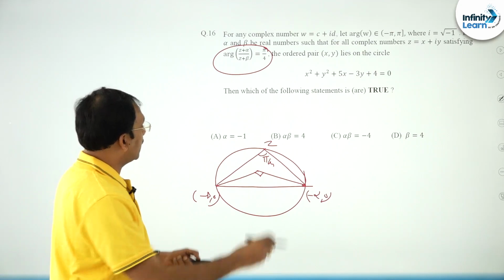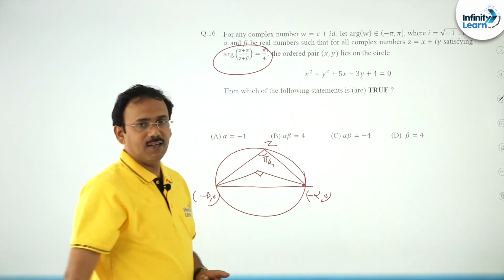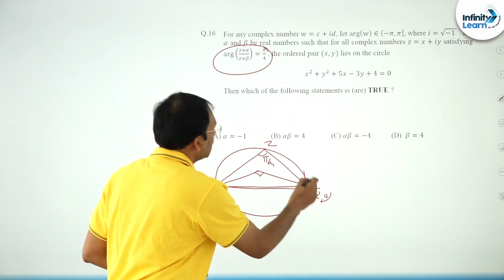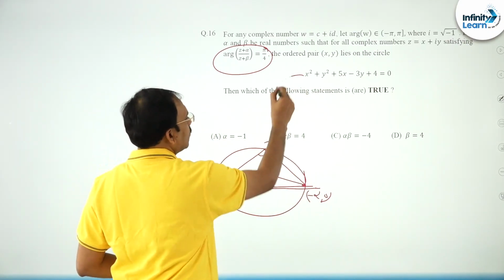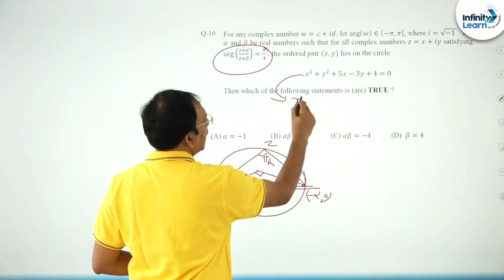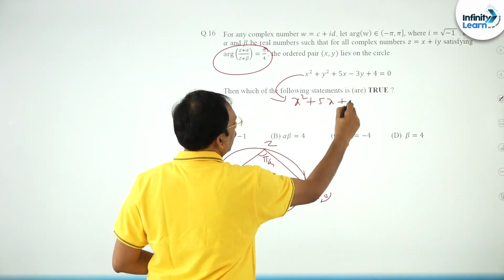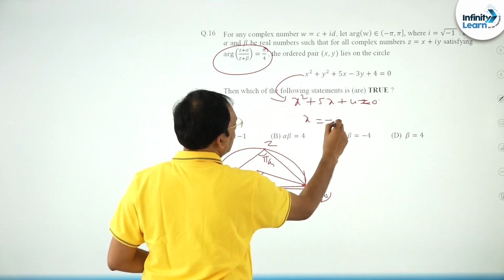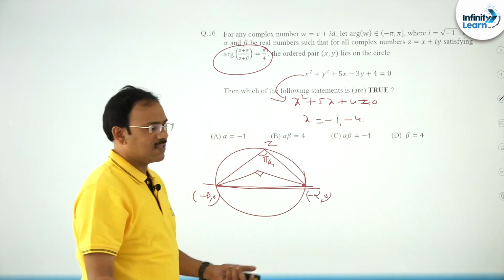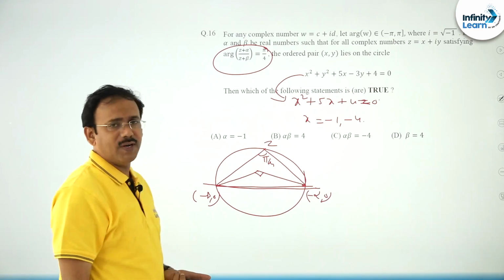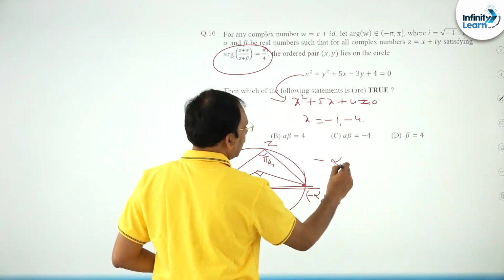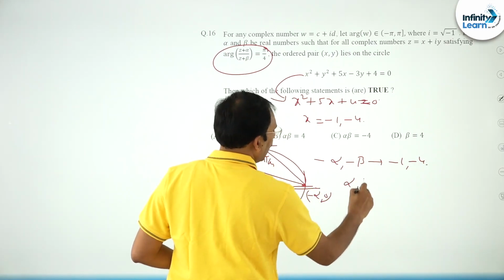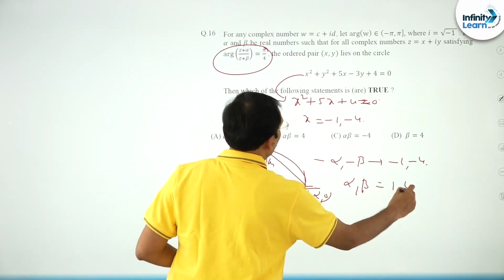Now the question is, friend, the circle equation is given already, he is asking alpha, beta. This is the x axis, means to find this put y is equal to 0 in this, you will get x square plus 5x plus 4 equal to 0. So you will get x is equal to minus 1, minus 4. Yes, they are nothing but minus alpha, minus beta. So minus alpha, minus beta are minus 1, minus 4. So alpha, beta are going to be 1 comma 4.